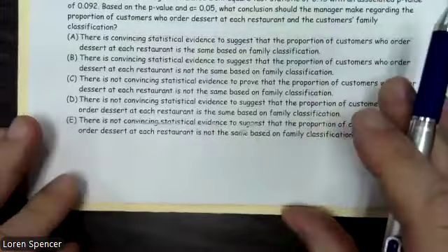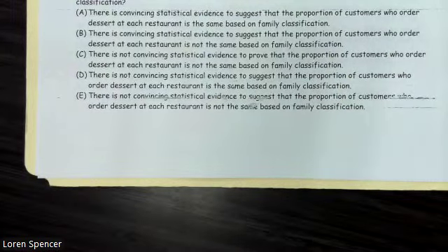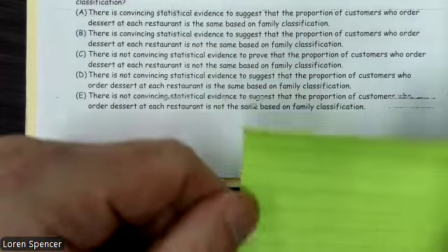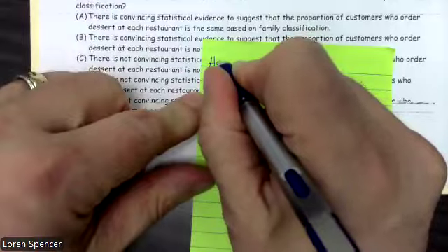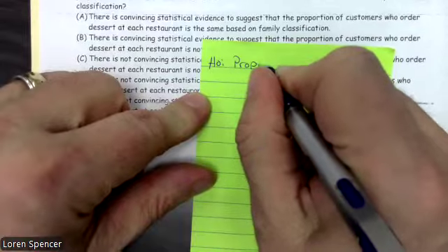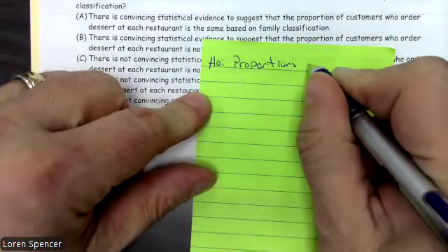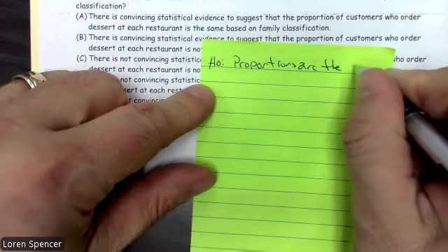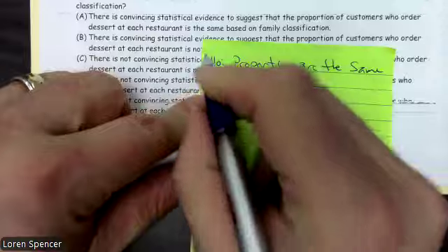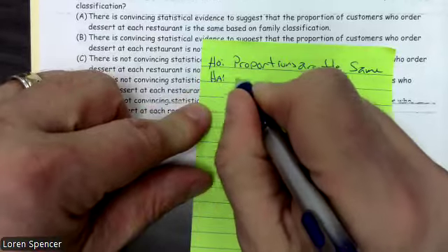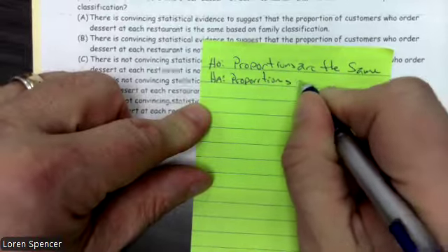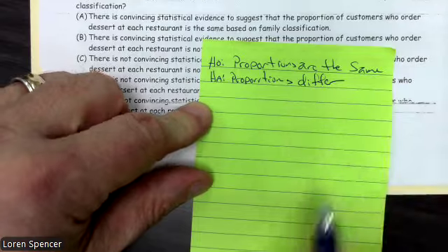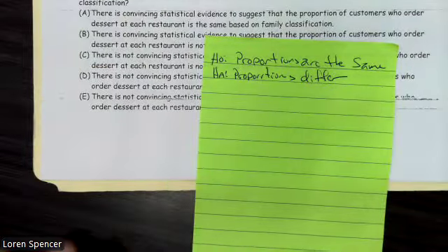All right, so let's talk about what our null is. Our null hypothesis in this case for homogeneity, essentially, is that the proportions are the same regardless of restaurant. The Ha is the proportions differ, or at least one differs. All right, so the proportions differ. Okay, they're not the same.